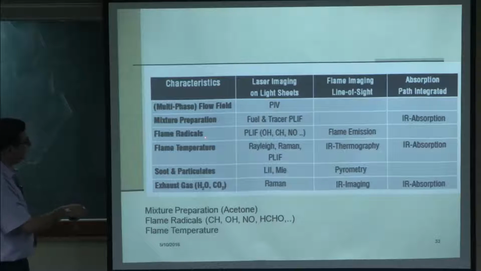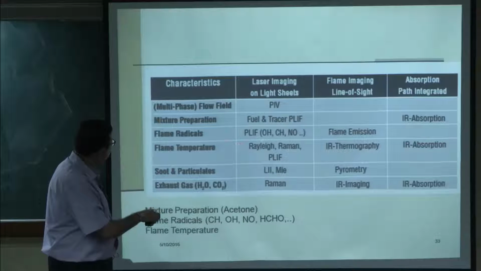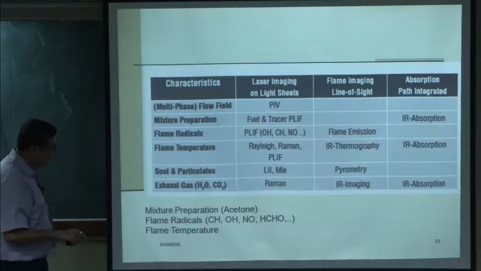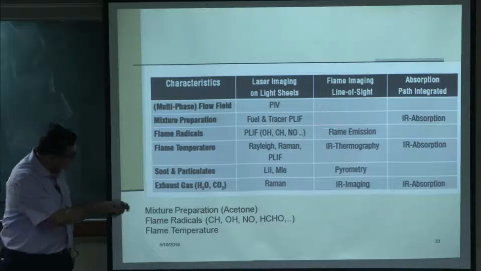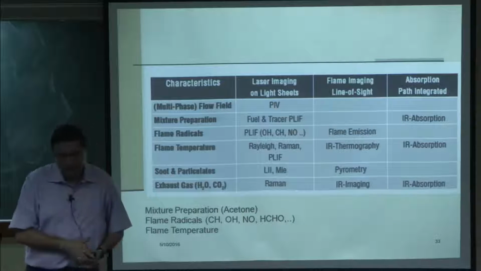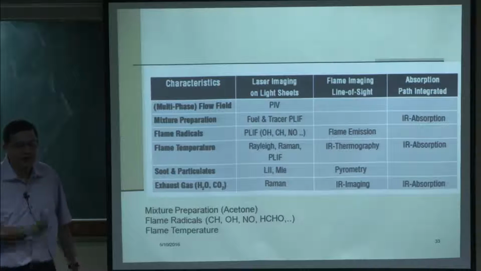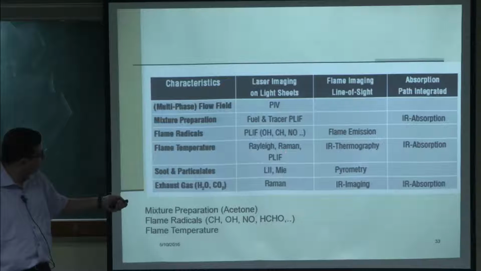Then for the flame radicals, it is predominantly PLIF. You can look at OH, CH, NO, HCHO, etc., various other species, or flame emission spectroscopy. Emission spectroscopy has its own limitations, which I will talk about, like chemiluminescence. So I will talk about the comparison between these two. Why? Because PLIF has much better accuracy, particularly in terms of temporal resolution, and is also a field measurement. Then for flame temperature, we can have Rayleigh spectroscopy, Raman spectroscopy and PLIF.